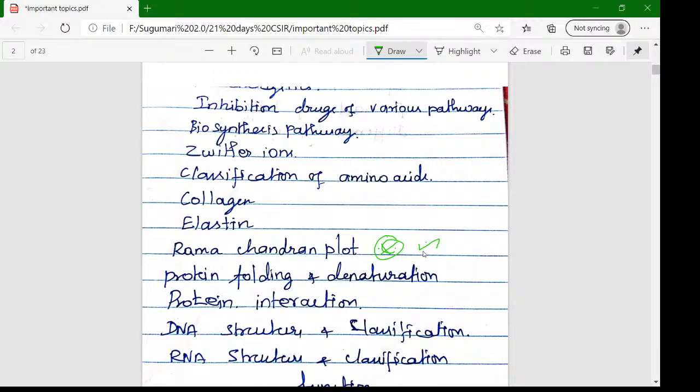This topic is very important in unit 1. Protein folding and denaturation compounds are very important.